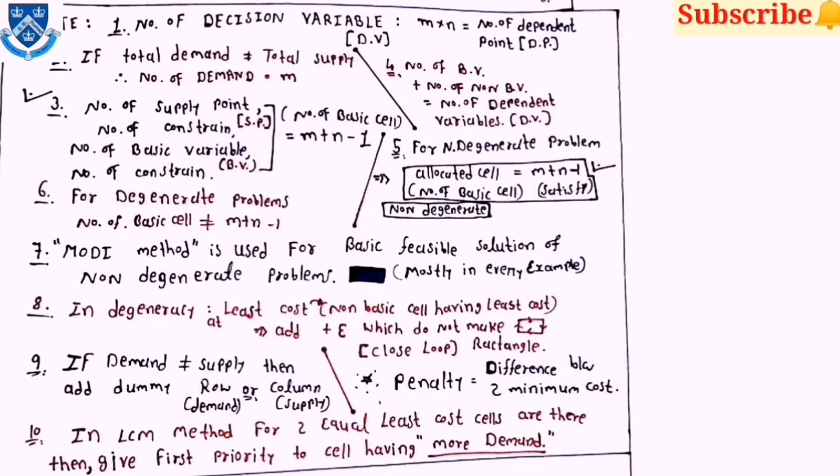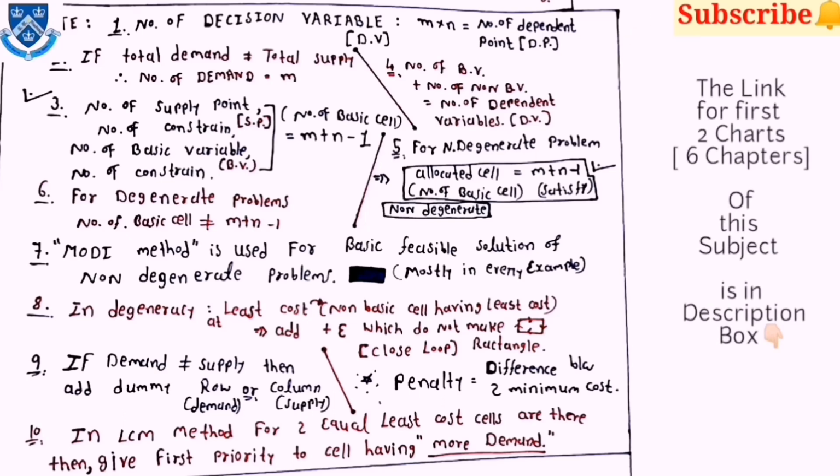Now there are some notes which are very important from the GATE examination point of view. First one is the number of decision variables, which is equal to m cross n, and also you can say the number of dependent points. Second note is if total demand is not equal to total supply, then the number of demand is equal to m. Third one is the number of supply points, or you can say the number of constraints or number of basic variables, all equal to m plus n minus 1. Then the fourth one is number of basic variables plus number of non-basic variables is equal to number of dependent variables.